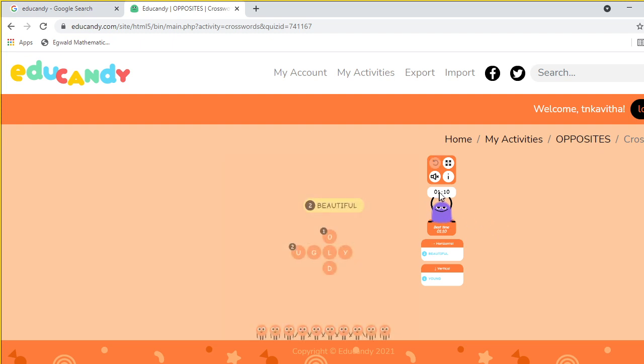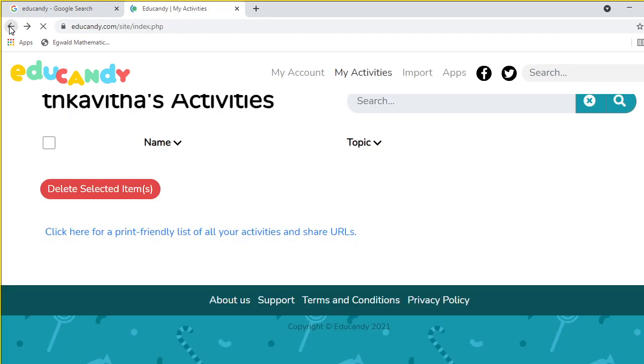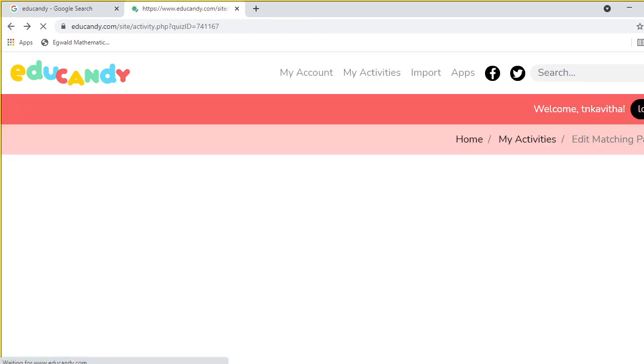Okay, so here, 1 minute 10 seconds. Within 1 minute 10 seconds, we will win. These candies are for us. Okay, so this is a crossword, and another game. What is another game? Go to my activity.